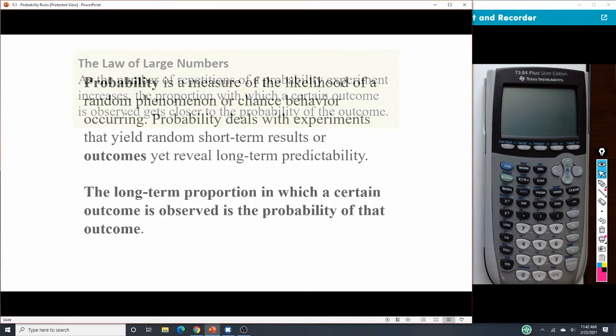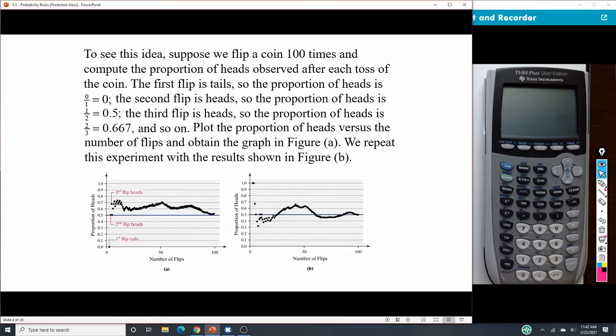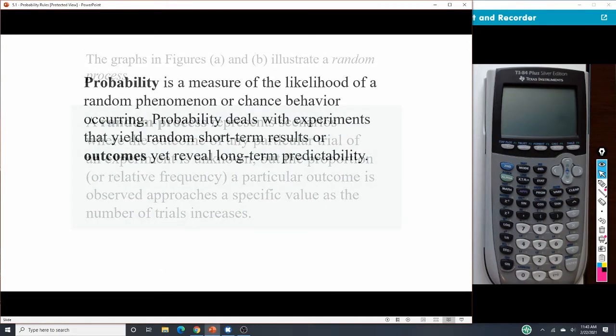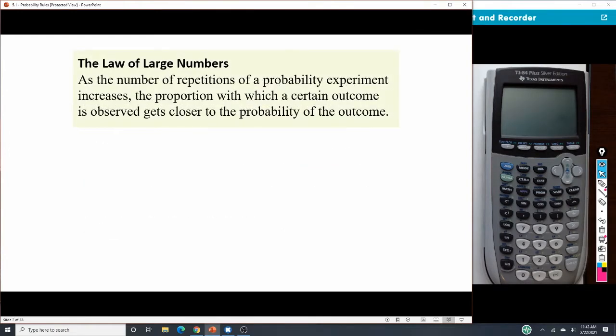If we were to go back and look at these graphs, we see that both of them over time, at the 100 mark, end up close to this center line of 50%. When we think about that, if we're flipping a coin, it's a 50-50 shot of whether we get heads or tails. As we do it more and more times, the law of large numbers states that we're going to get closer and closer to that 50% for this flipping coin. And that's all going to be based on whatever our experiment is there.